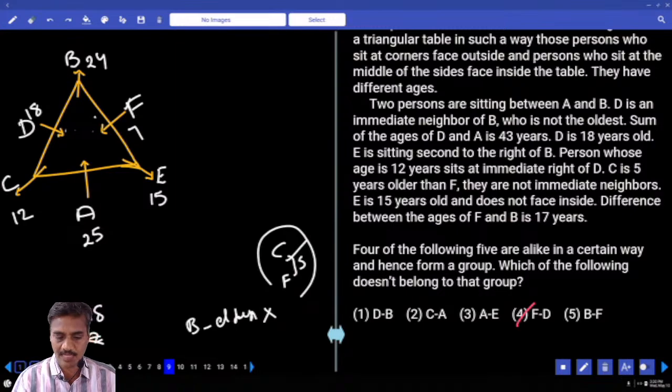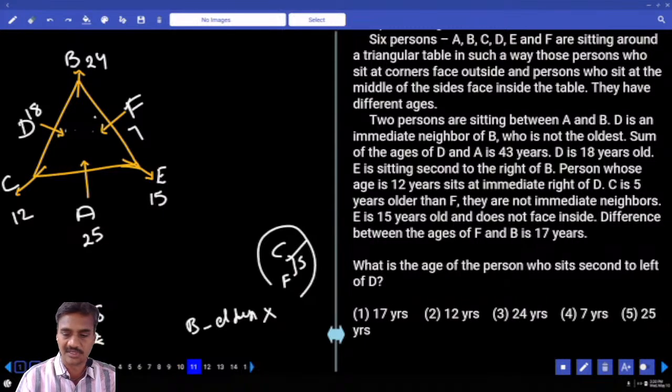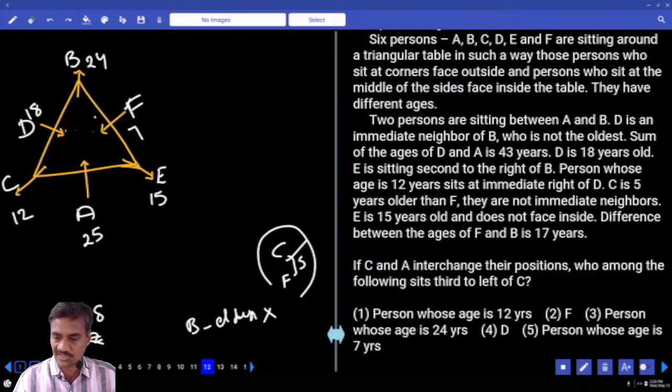Then the 10th one. How many persons are sitting between B and C when counted from the left of C? Left of C, between B and C, there are exactly 3 people. Choice 3, question number 10. The 11th one: what is the age of the person who sits second to the left of D? Second to the left of D is F, that is 7 years old. Choice for question number 11.